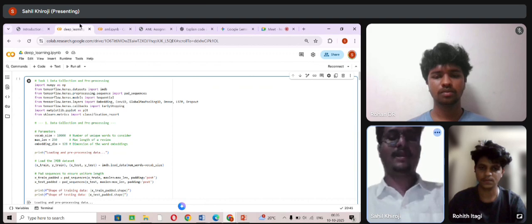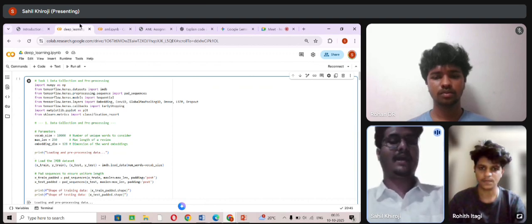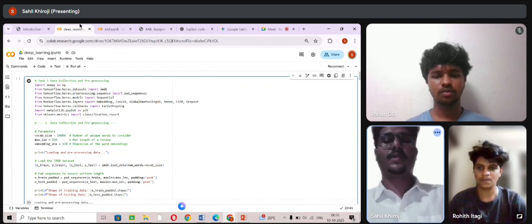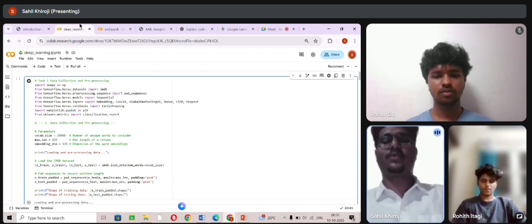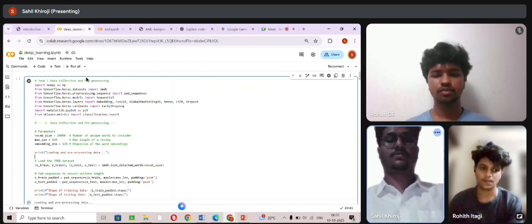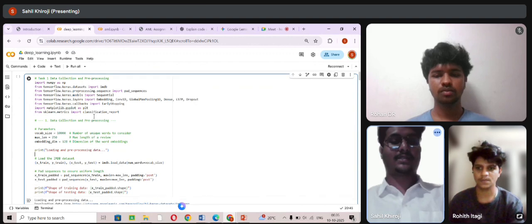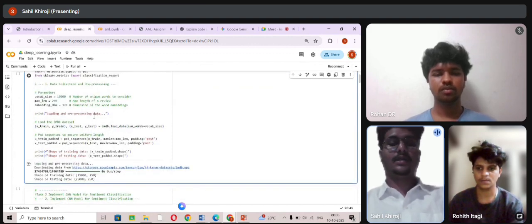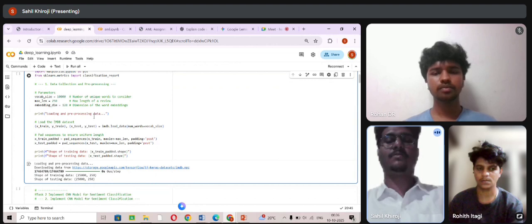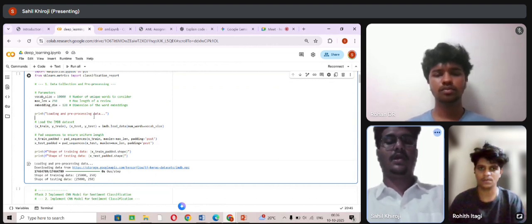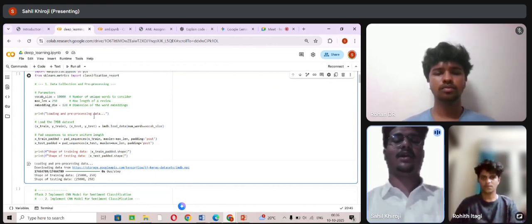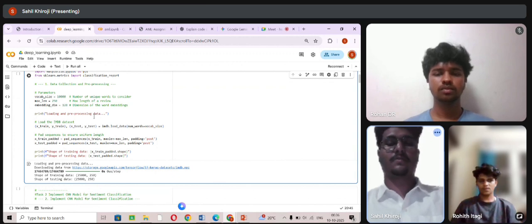Now loading the IMDb dataset. The IMDb dataset is automatically downloaded from TensorFlow. It contains 25,000 training and 25,000 testing movie reviews. Each review is already converted into a list of integers, and each number represents a word. Padding the sequences: since reviews have different lengths, we pad them so all have the same size. Padding post means zeros are added at the end of the reviews that are shorter.